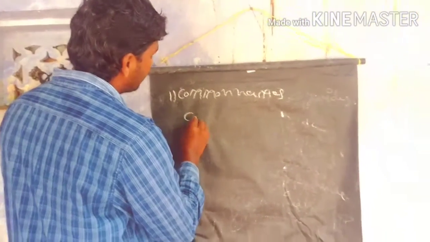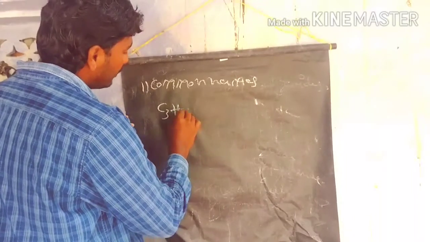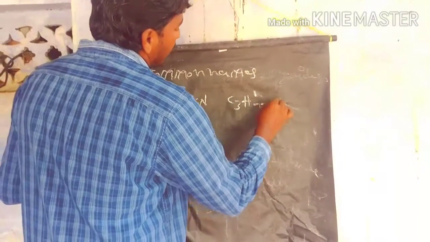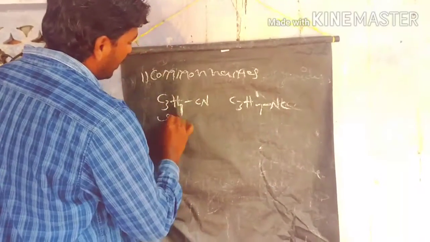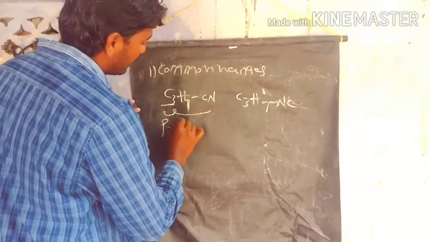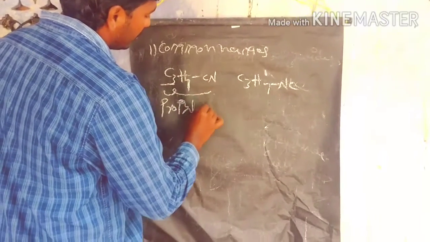For example, if you take C3H7CN and C3H7NC, this is the propyl group. We have three carbons present, that's why we call it a propyl group. So this is propyl cyanide.